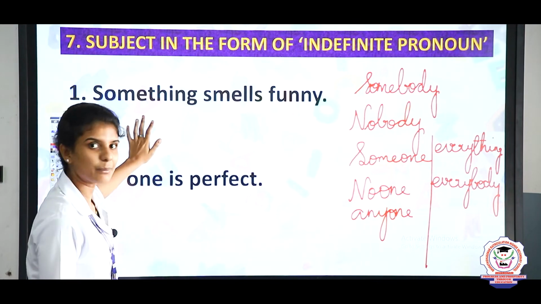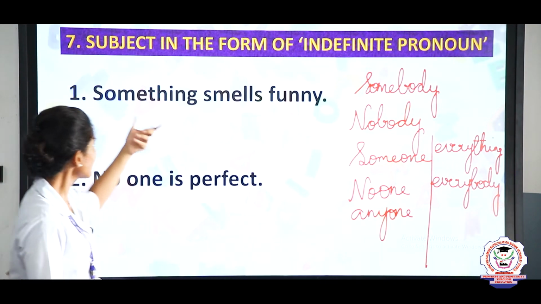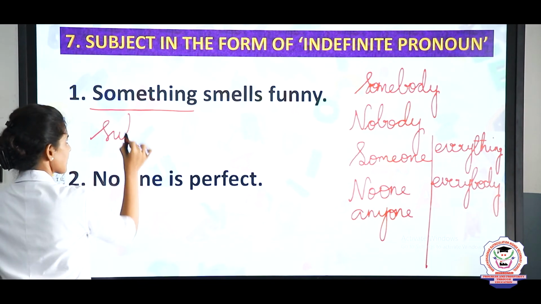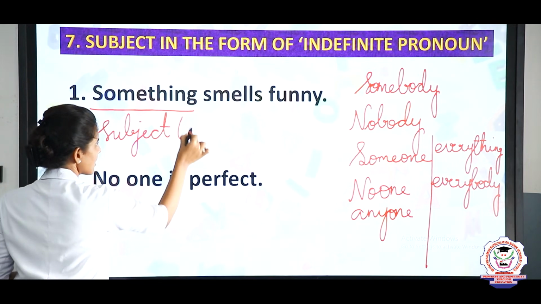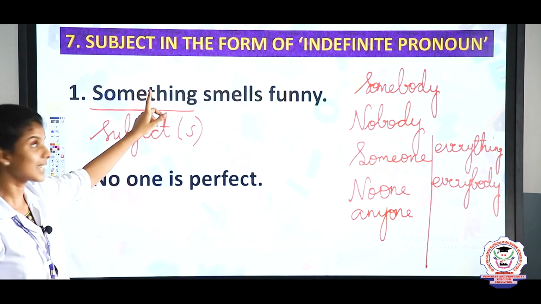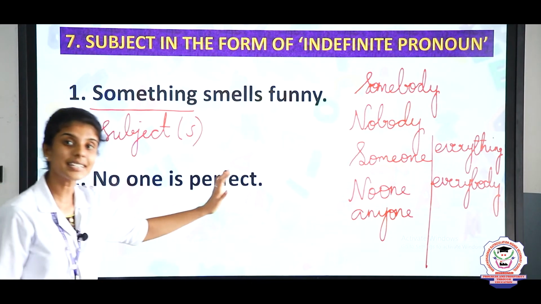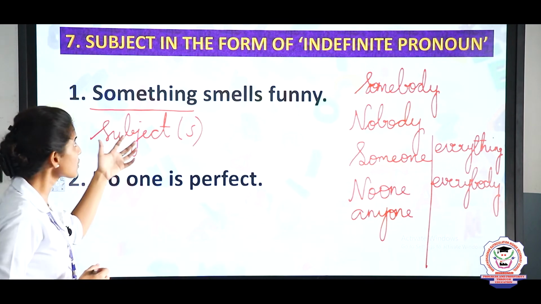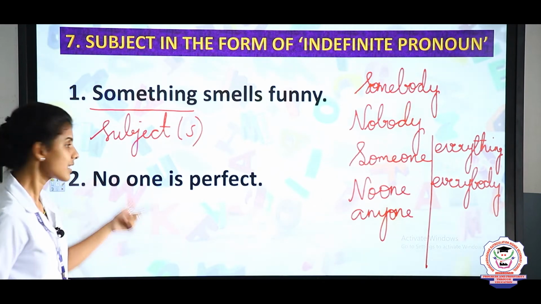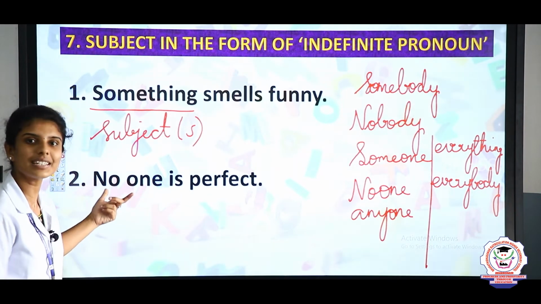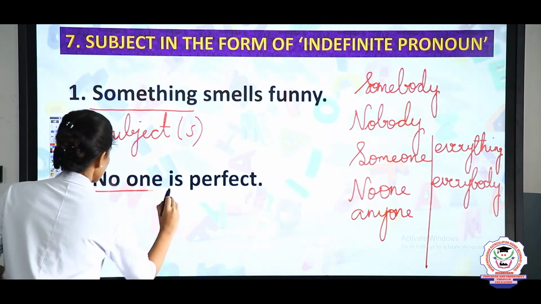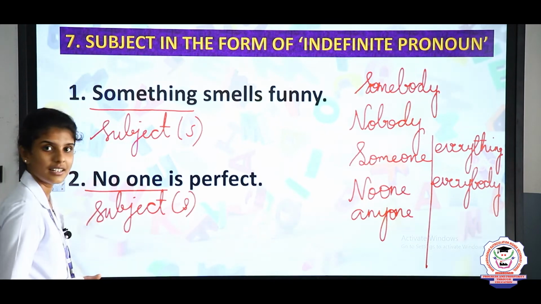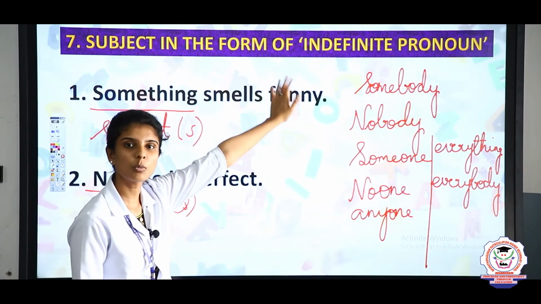So, here look at the example guys, something smells funny. So, here something is called as indefinite pronoun. So, something is a subject. Clear? Something is a subject because we are saying that subject in the form of indefinite pronoun. In the sentence pattern, if we see indefinite pronoun at the starting of the sentence, we have to use subject. So, the second sentence is no one is perfect. So, here no one is again the indefinite pronoun. So, no one is considered as a subject. Clear? So, now this is all about subject in the form of indefinite pronoun.